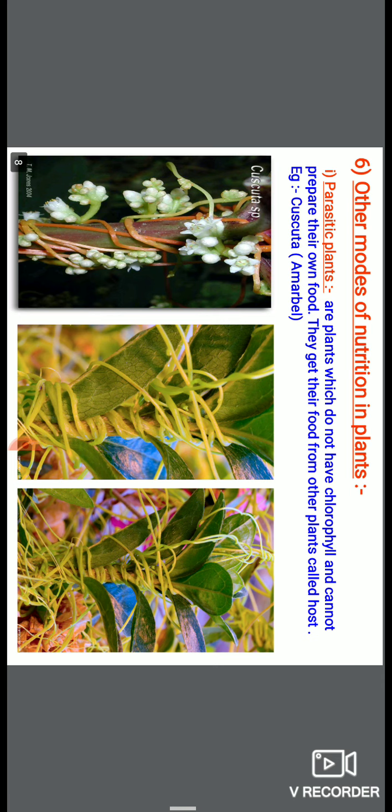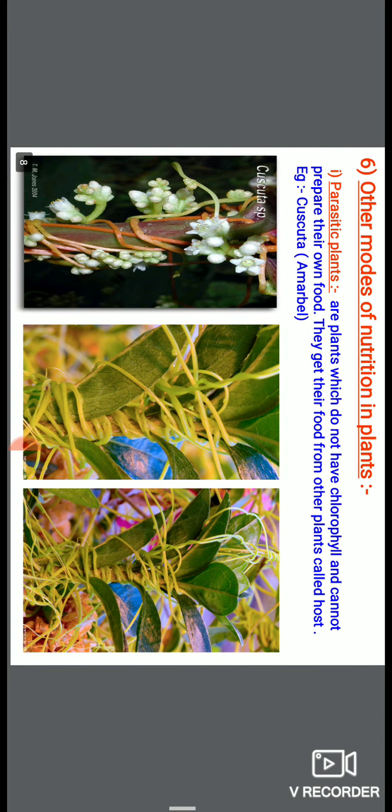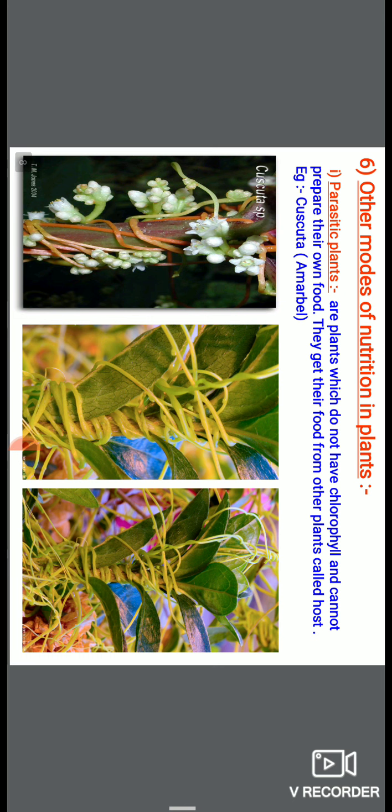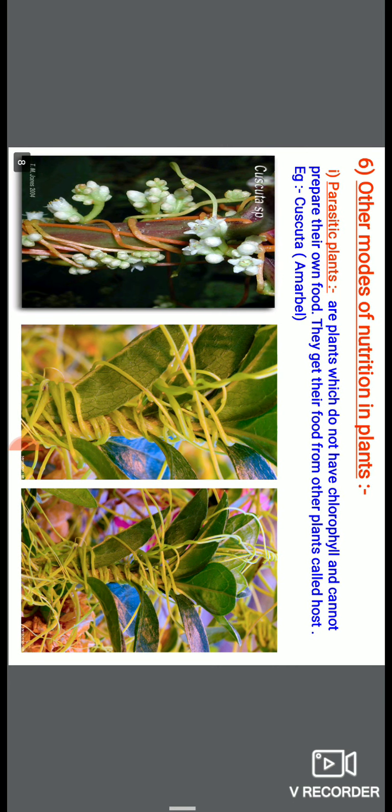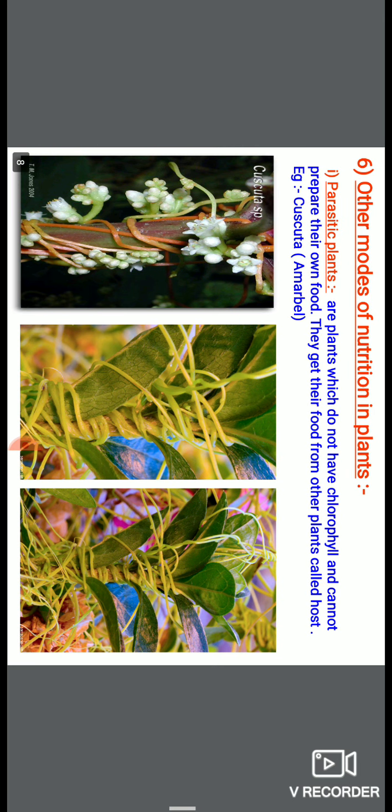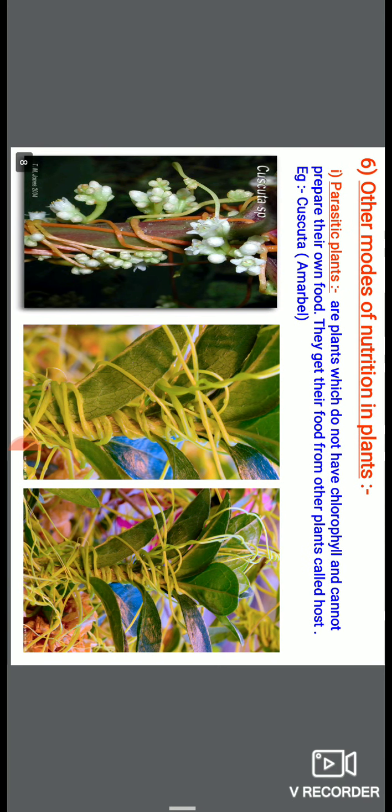So the green colored plant is the host and the yellow colored plant is the parasite. After a few days you will see that the host plant will start dying, if the parasite continues its growth, branching and taking nutrition from the host plant. After some time the host plant will die or dry.